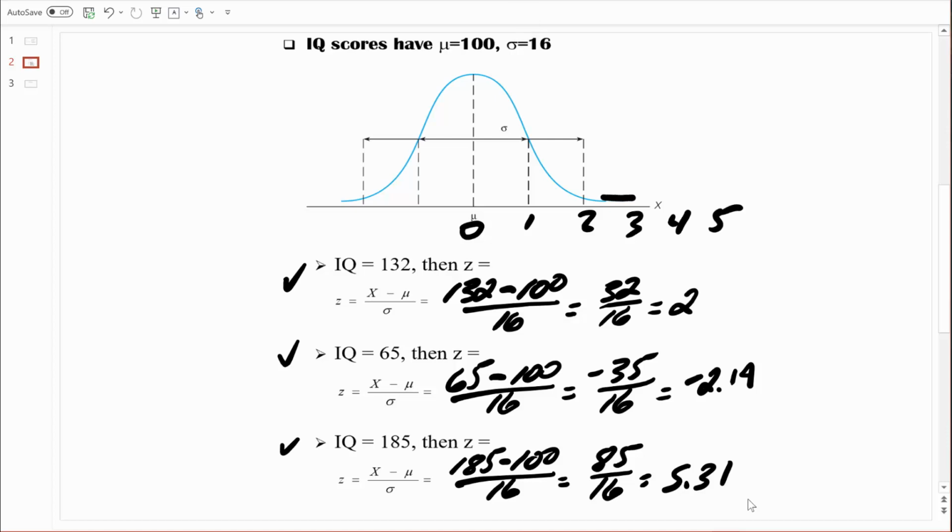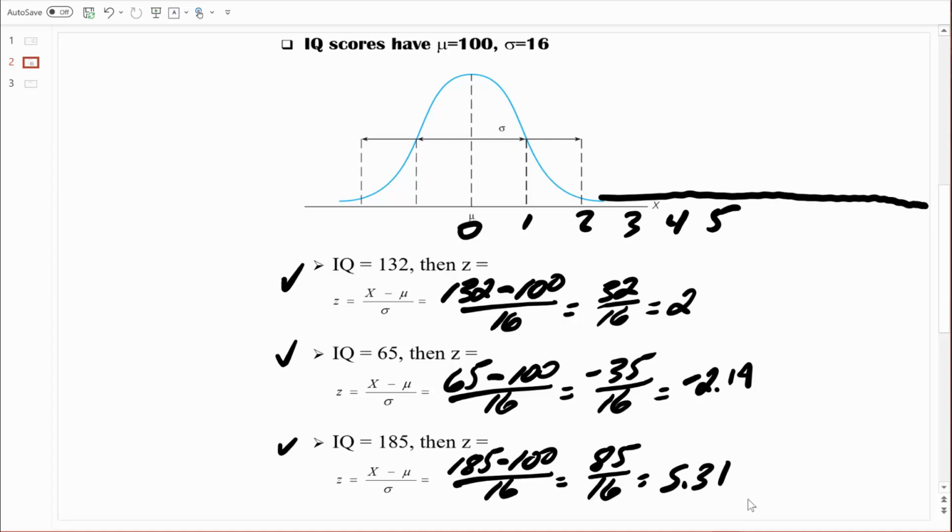The tail of this distribution goes on forever, but it gets really, really close to that number line. In other words, there are very few people who score in that range. So is it likely that just by chance we would randomly select somebody who has an IQ score of 185 or more? No, it'd be incredibly unlikely. And we can figure that out by using z-scores and our z-table.